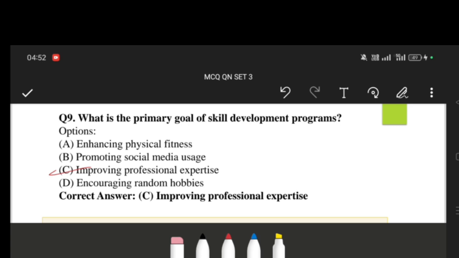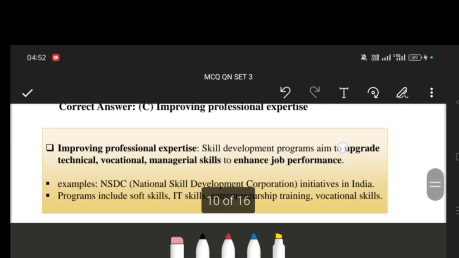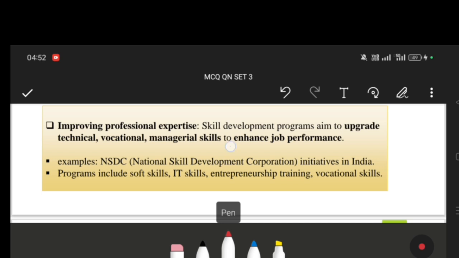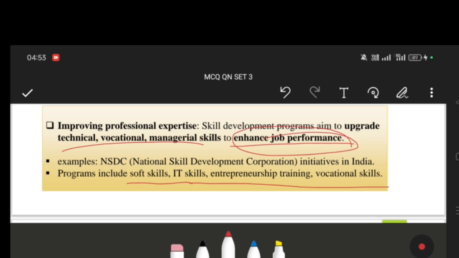So the main purpose of the skill development process is improving professional expertise. Skill development aims to upgrade technical, vocational, and managerial skills to enhance job performance. Example: the National Skill Development Corporation initiative of India includes soft skills, IT skills, entrepreneurship training, and vocational skills.